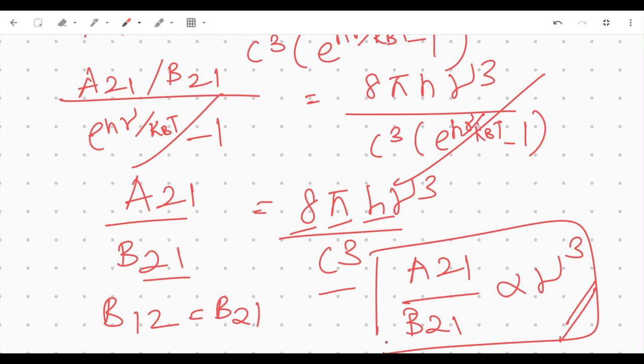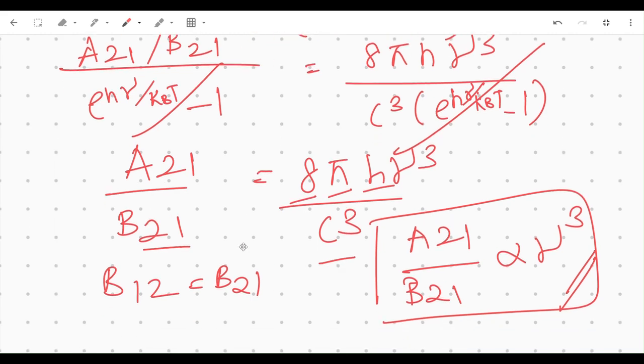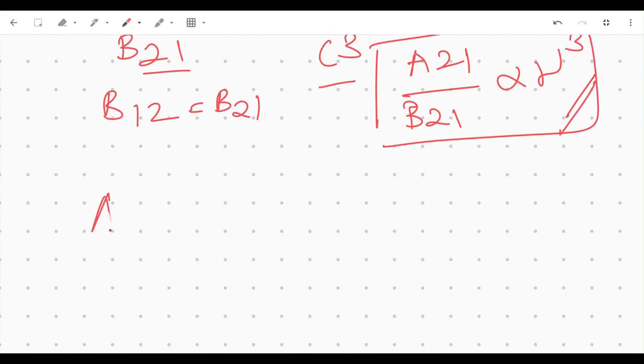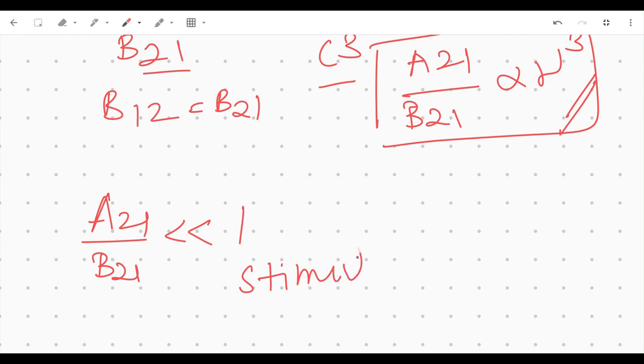And also, if A21 by B21 is so much less than 1, then the stimulated emission will be predominant in producing the laser beam. Let me repeat that once again. If A21 by B21 is very much less than 1, then stimulated emission will be the one that's predominant in producing the laser beam. So that concludes the entire derivation of Einstein's coefficients A and B for laser beam. Thank you.